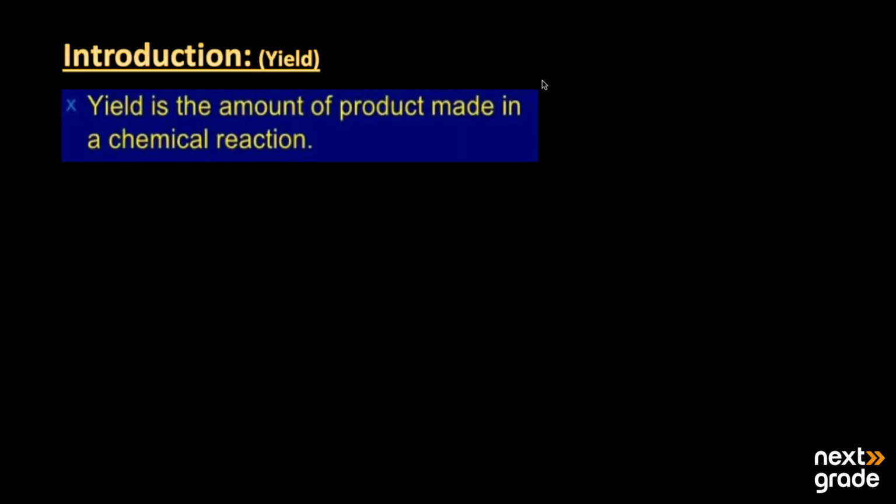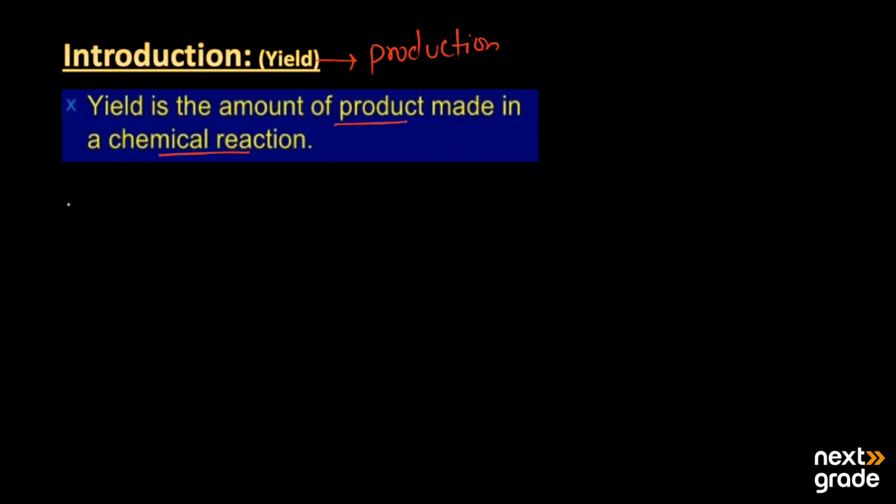So, in our today's lecture, we are going to discuss the yield. This is an important term in chemistry: what is meant by the yield? Basically, the word yield means production. So, yield is basically the amount of products that is made in a chemical reaction, the amount of products that is produced.